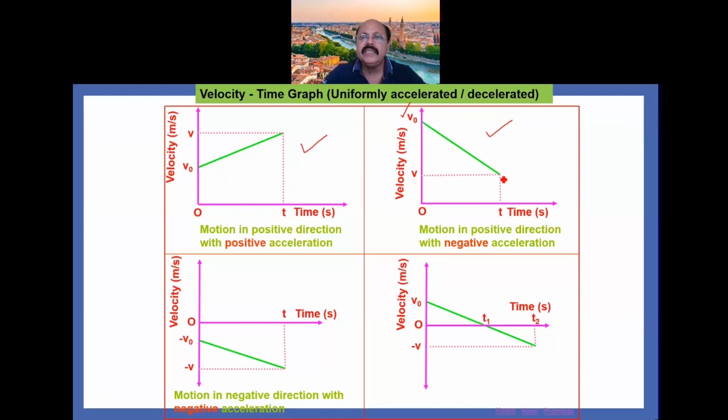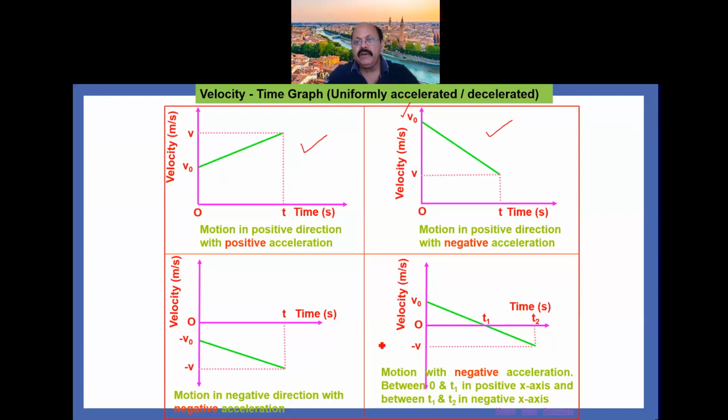That indicates that it is a negative acceleration. Whereas in the third graph, the motion of the object is in the negative direction, so it is below the origin line, with negative acceleration. Again, since it is a uniformly accelerated motion, the graph is a straight line.